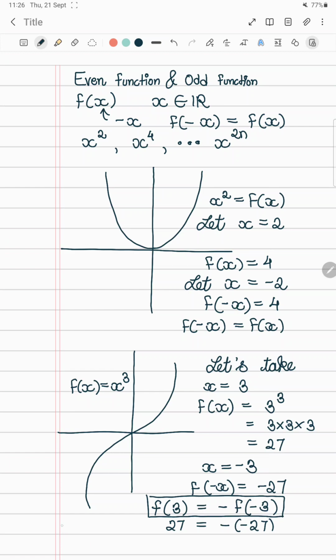So for an odd function, f of minus x is equal to minus f of x.